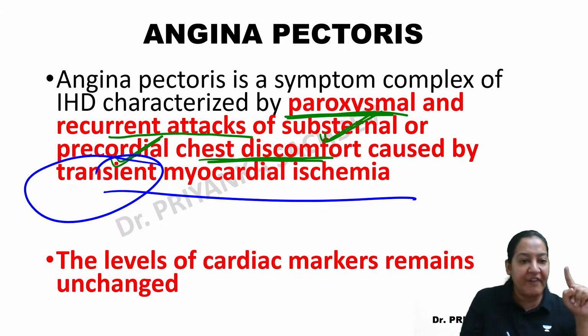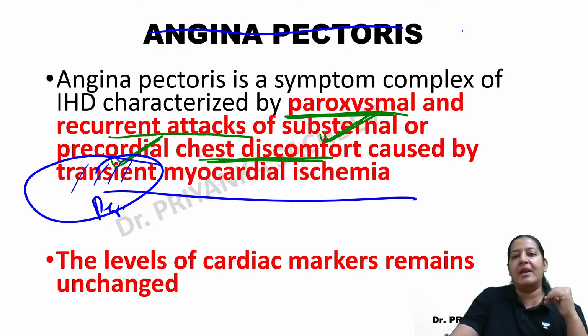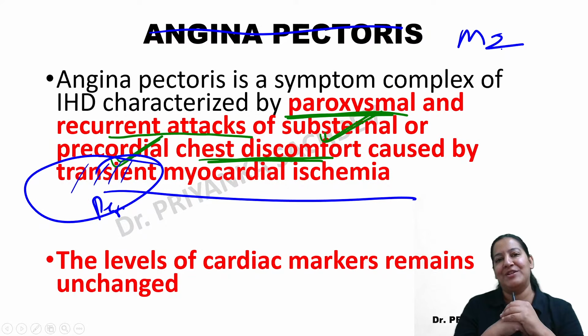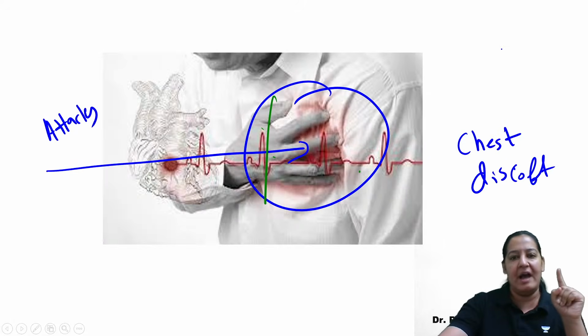It is not permanent. If I remove the word transient and replace it with permanent, it is no more angina, it will become MI. That is the only difference between the two. So it is the transient myocardial ischemia, right? Have you got it?